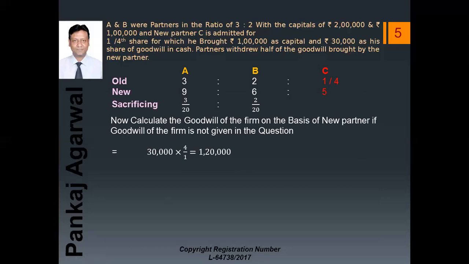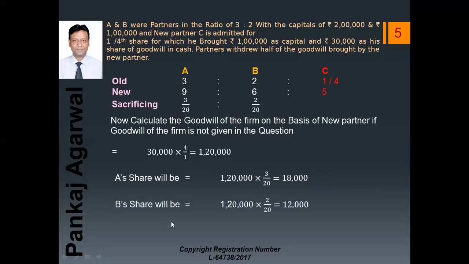Now multiply this 1,20,000 with the sacrificing shares of A and B. So A's share is 3/20. So 1,20,000 into 3/20 comes to 18,000. Same way, B's share will be 1,20,000 into 2/20, that is 12,000.